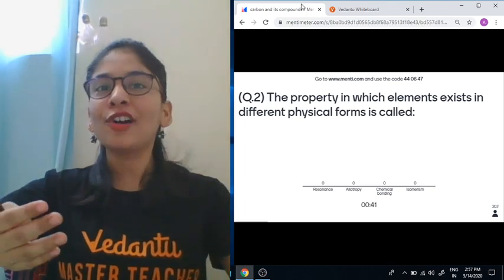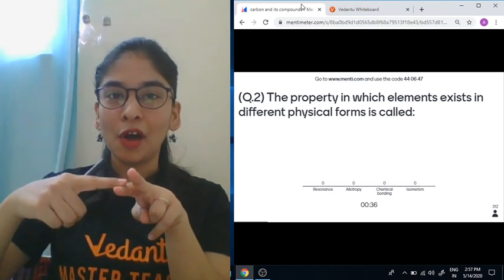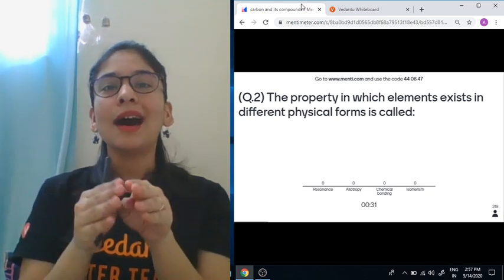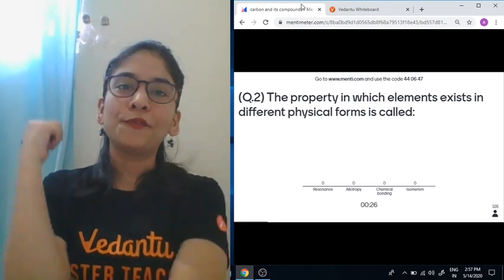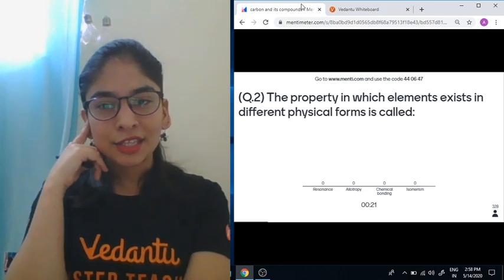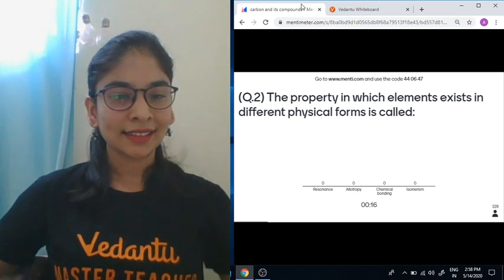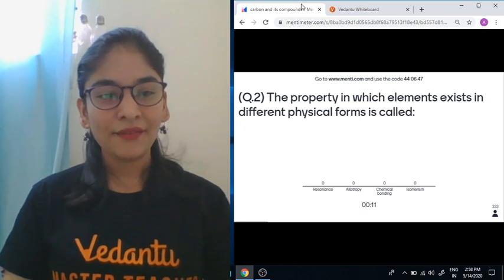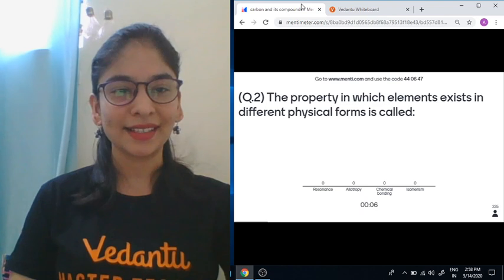If I talk about carbon also, carbon is naturally present in two different physical forms. Apart from that also, some artificial forms are also present. Artificial structures can also be generated by carbon. So give me your answer. Yes, students. Super ready. Wonderful, wonderful. Very easy question. Let's see. I really want all of you to respond as soon as possible.